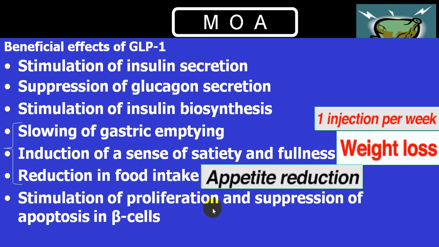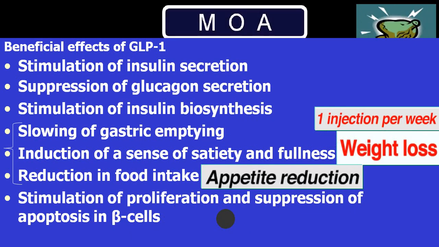And it stimulates the proliferation and suppression of apoptosis in beta cell. Hence the beta cell mass is increased. As beta cell mass is increased, pro-insulin production is increased. And pro-insulin will be finally converted into insulin. All these are beneficial effects.